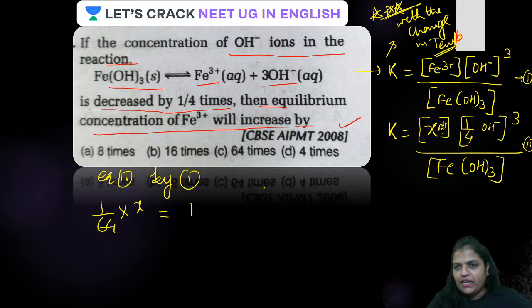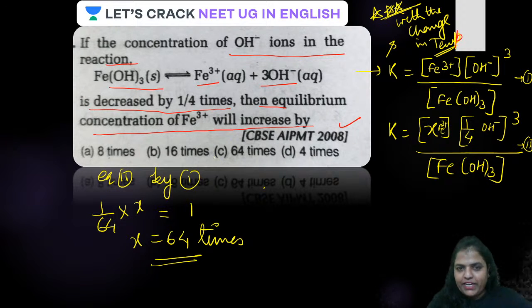Is that very, very clear from here? Now, X is going to be equal to 64 times. Is that clear, guys? So the correct answer is C, which many of you have answered in the chat box.